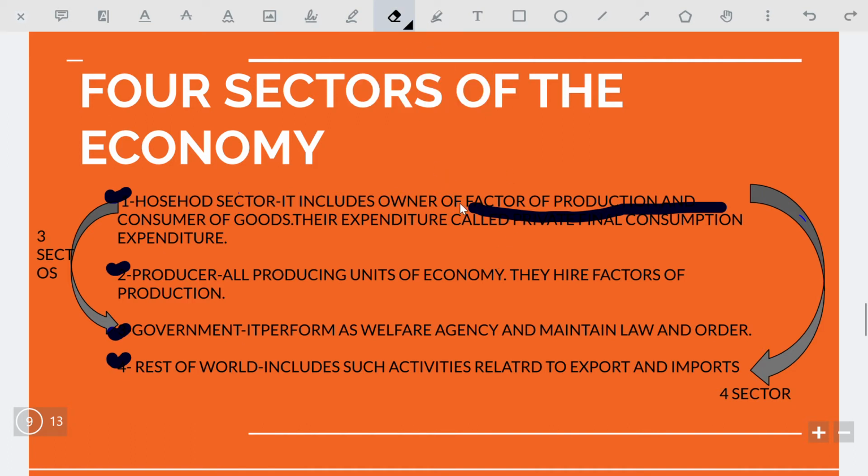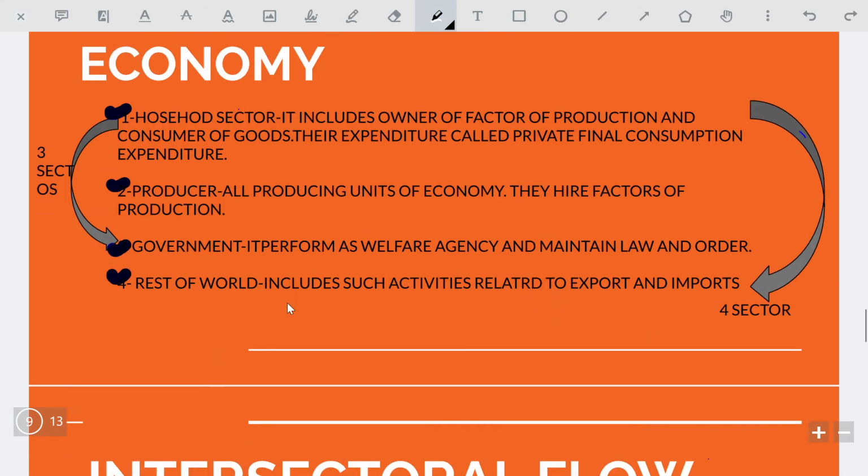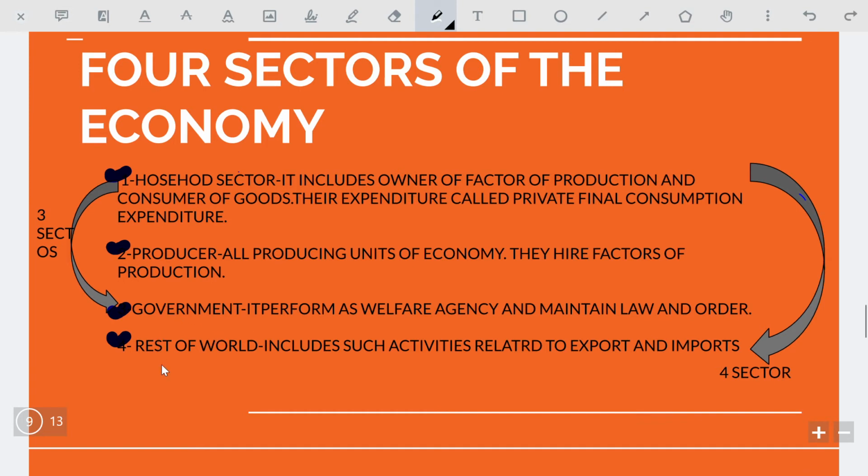The producing sector, also known as firms, means all producing units of the economy. They hire factors of production from households. The third one is the government sector. It performs as a welfare agency and maintains law and order. The fourth one is the rest of world. It includes activities related to export and import, where one country exports to and imports from another.